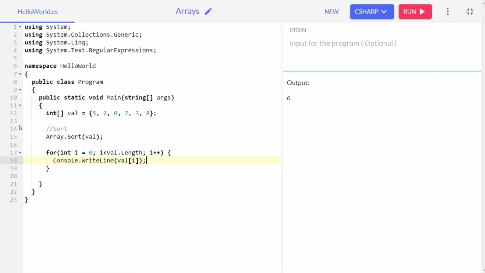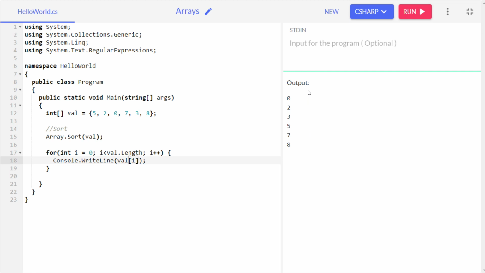Let's see what happens. Currently this particular array is not ordered, and to make it ordered, we use the sort function. So here you can see it has arranged all the elements in ascending order. That's how this works.